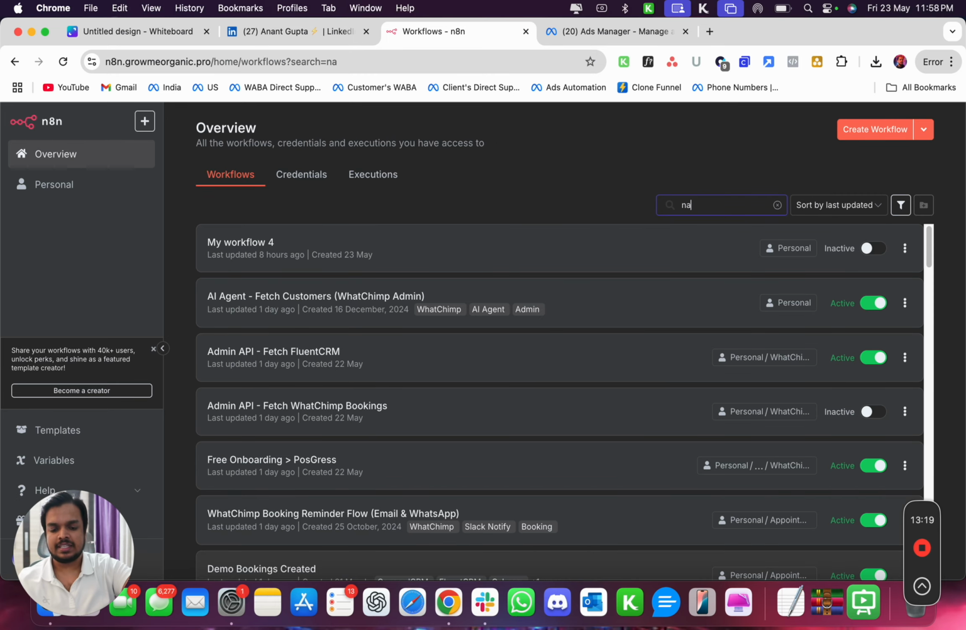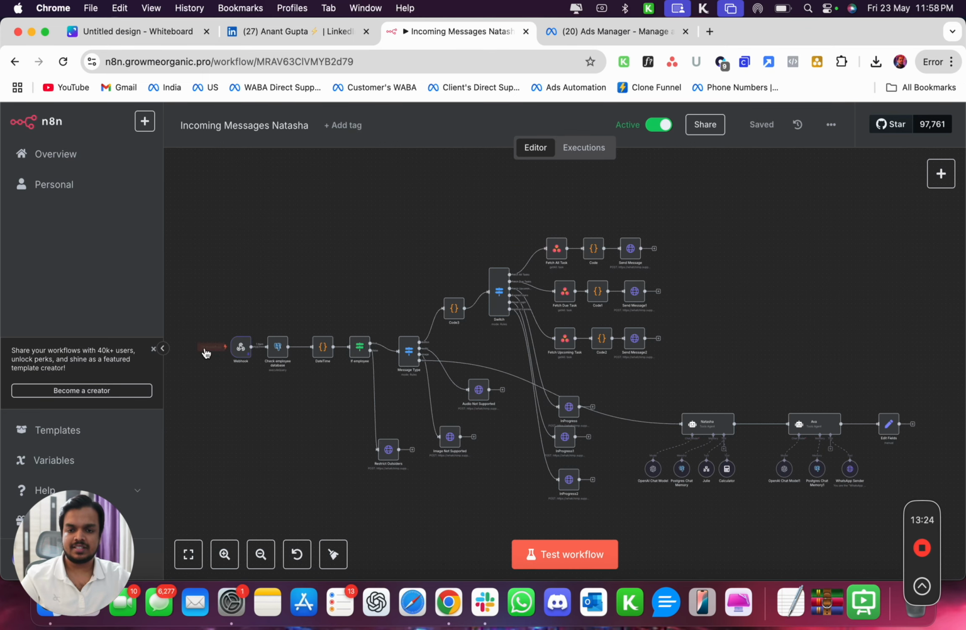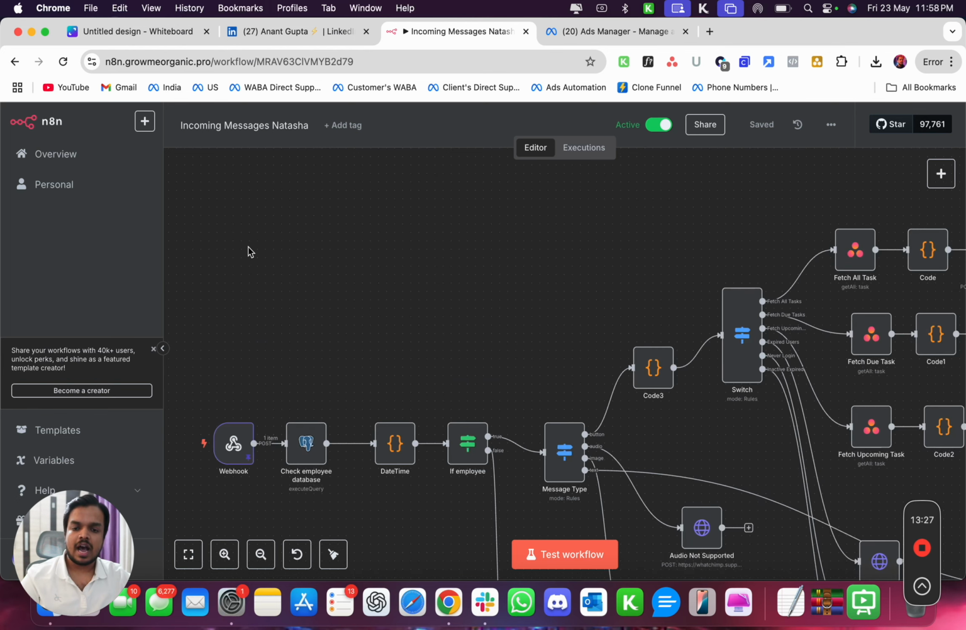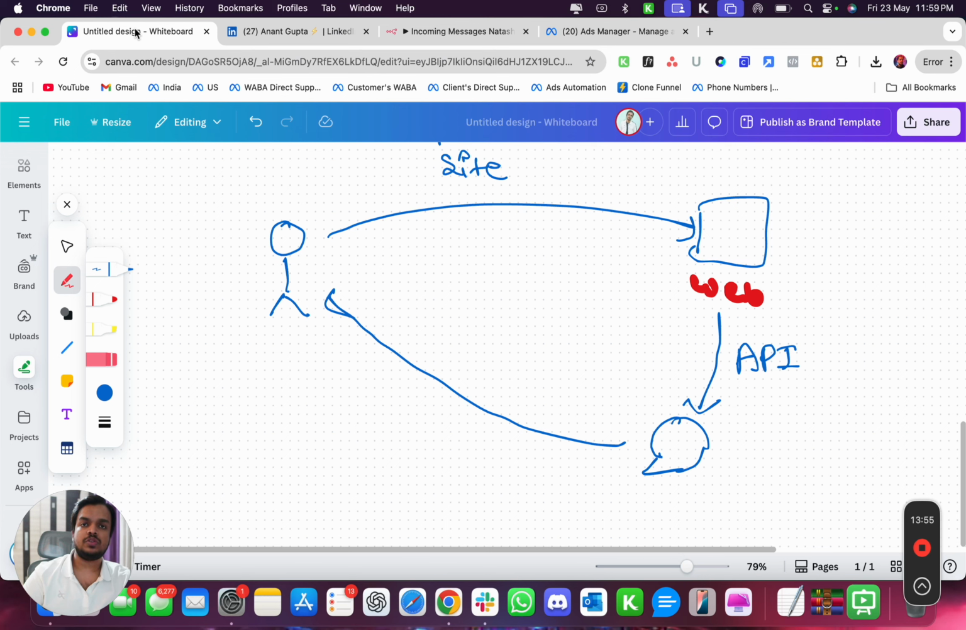Let me give you another example. I created something called Natasha, which is my personal AI assistant. Now with Natasha, I can give instructions to create tasks for my team. If you've used a tool like Asana or any project management tool, instead of me going ahead and creating the task on Asana, I just type it on Slack and let Natasha do it for me, right?